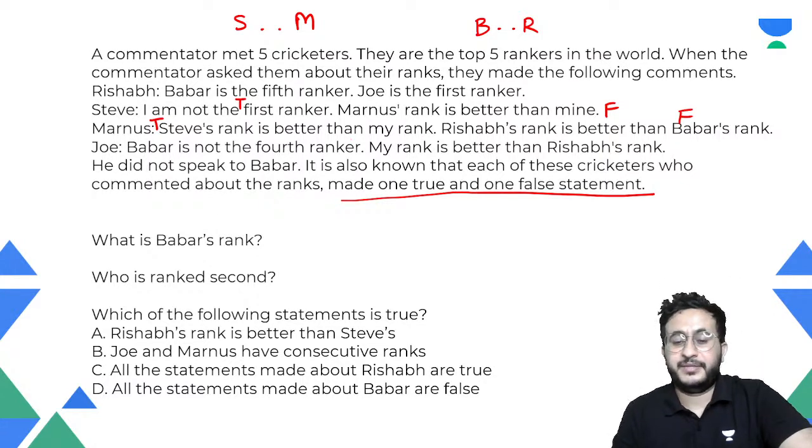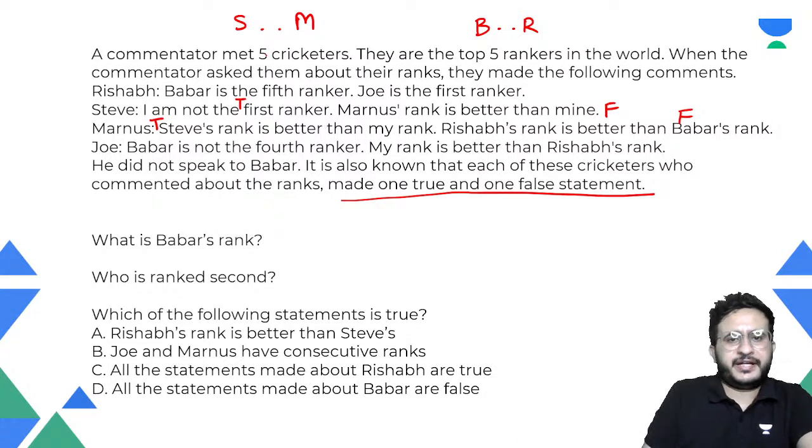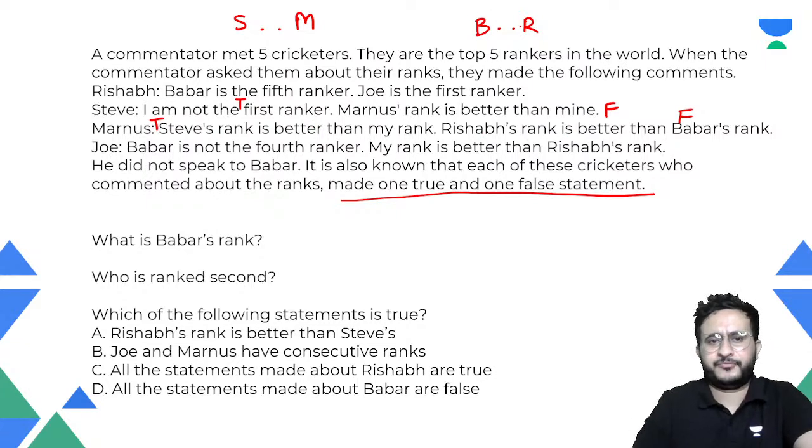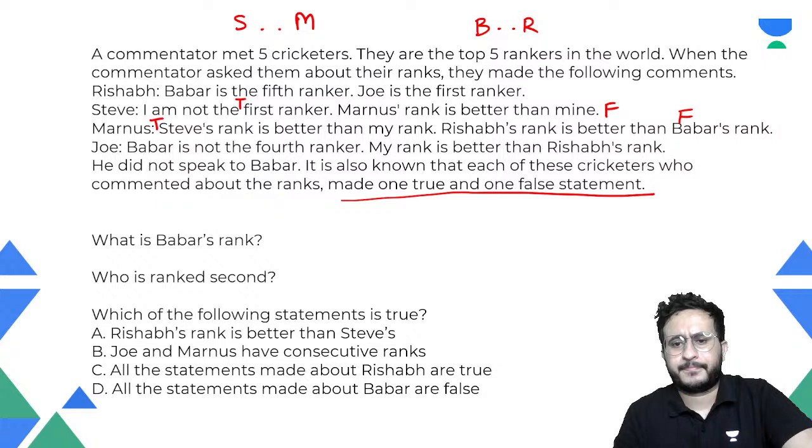Can we find out any more thing from this? Now, can we find anything? Any statement out of these remaining ones?